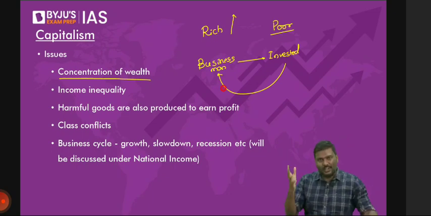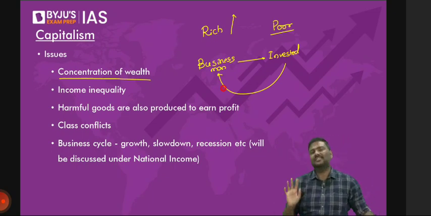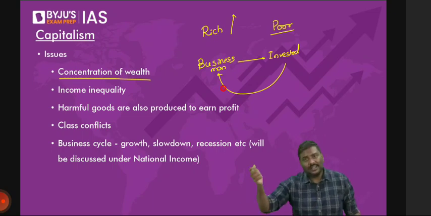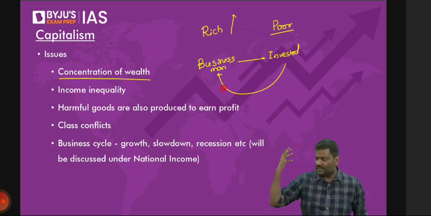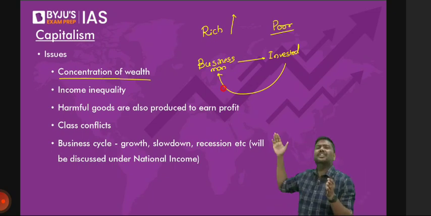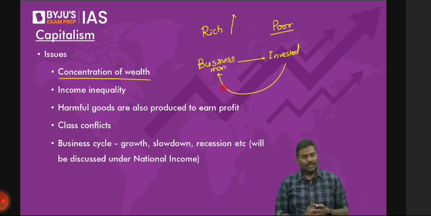Now, if you do not understand it, I'll give you a simple example. Please do not write it in the exam. Please check what has happened to the wealth of Mr. Ambani in the last 4 to 5 years, Mr. Adani in the last 4 to 5 years, or for that matter, Tata in the last 4 to 5 years. So argument is simple. People who have money have invested, they will get the profit, they will continue to grow rich. What about poor people? They will continue to remain poor. Okay, so concentration of wealth.